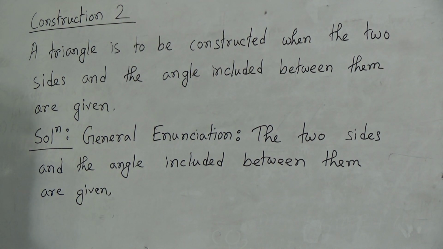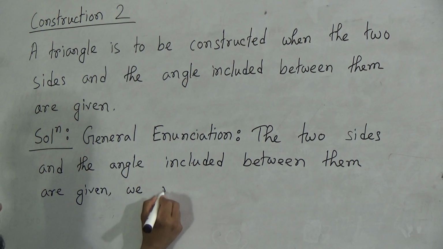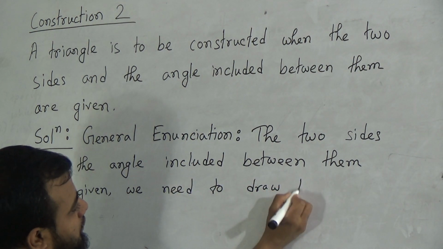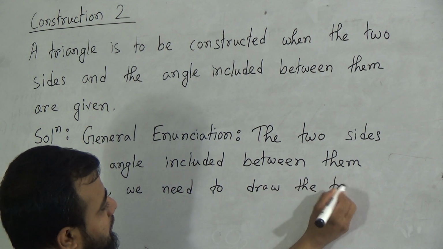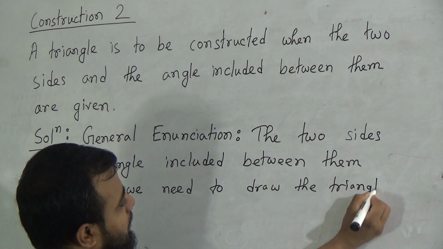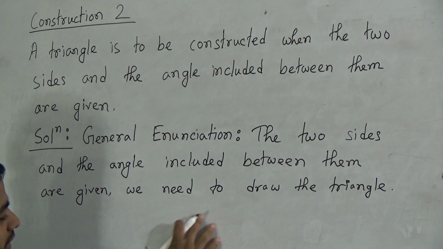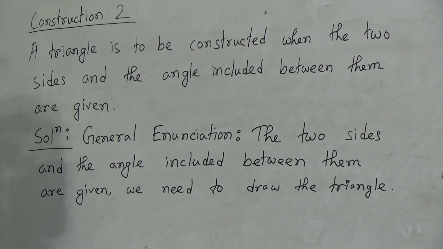We need to draw the triangle. This is our general enunciation. Now we should construct here the construction, and after that we should write down the particular enunciation. Okay, after the general enunciation we should write down the particular enunciation. Before this particular enunciation we should draw here. Okay, so we should keep a space here.